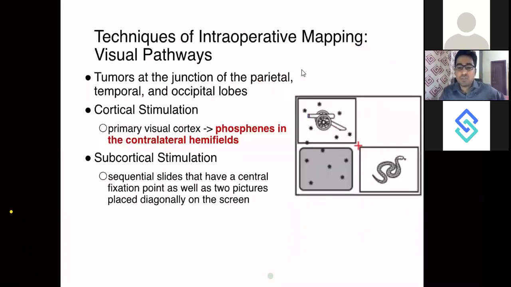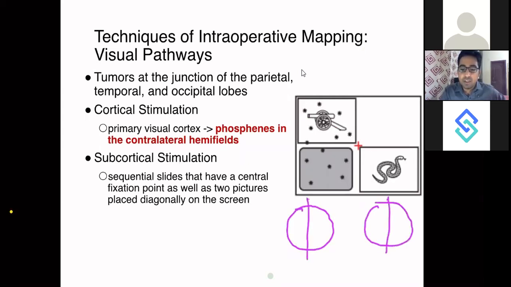How will you test your vision? As everybody knows, in case of visual deficits, you can have homonymous hemianopias. Okay. So let's say this is homonymous hemianopia. So how would you test before the patient actually becomes half blind, before the patient becomes hemianopic? So you will show the patient images which are diagonally placed. Okay. And the patient will tell you that he is able to see bright spots in the images.